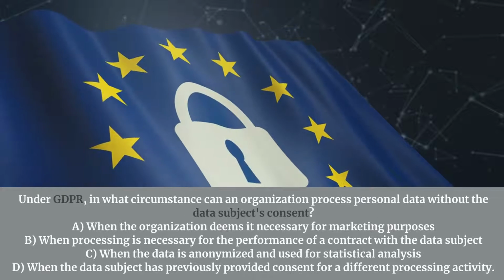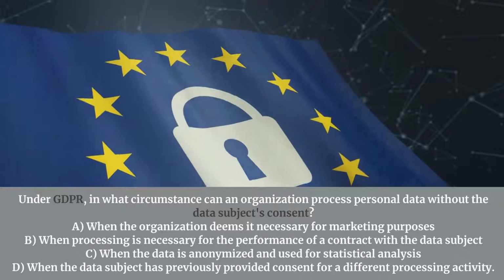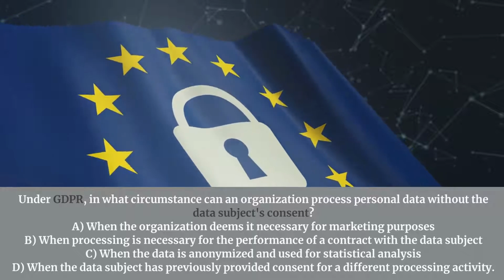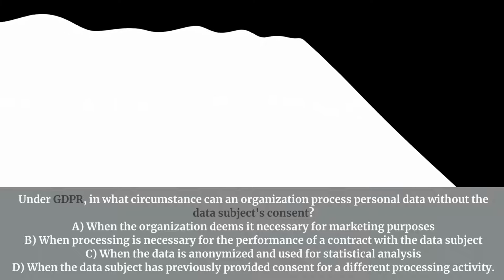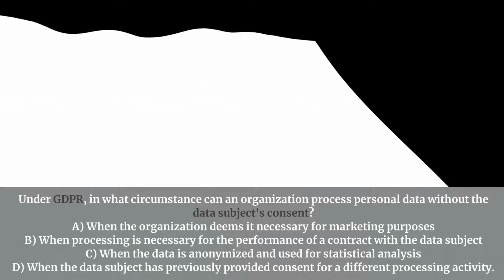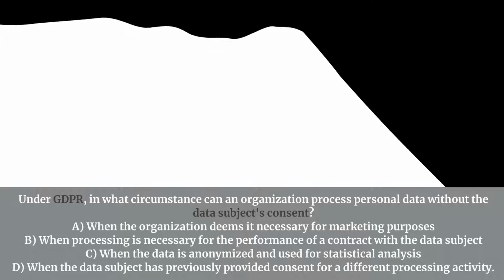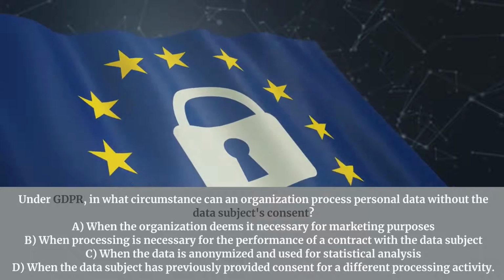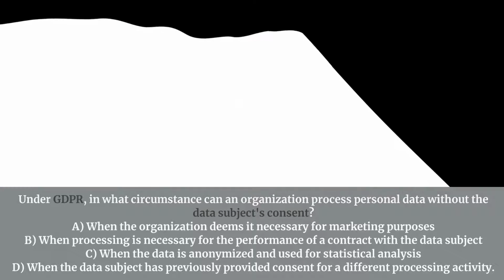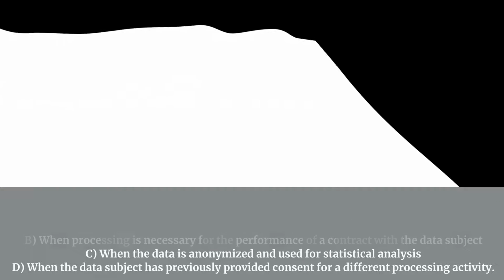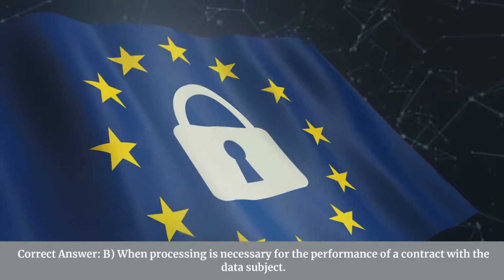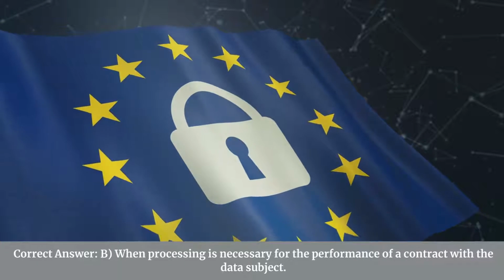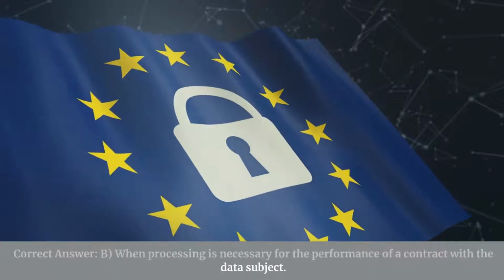Under GDPR, in what circumstance can an organization process personal data without the data subject's consent? A. When the organization deems it necessary for marketing purposes. B. When processing is necessary for the performance of a contract with the data subject. C. When the data is anonymized and used for statistical analysis. D. When the data subject has previously provided consent for a different processing activity. Correct answer: B. When processing is necessary for the performance of a contract with the data subject.